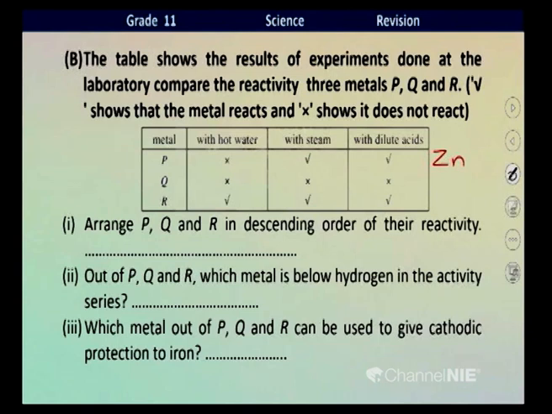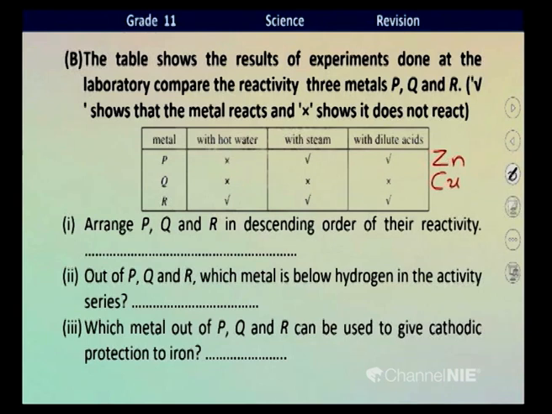Even a metal doesn't react with dilute acid, children. That should be a metal below hydrogen in the activity series. We will take copper, right? Normally copper doesn't react with dilute acid. Then this metal Q can be copper, right?